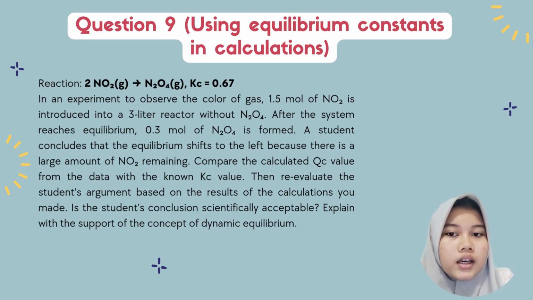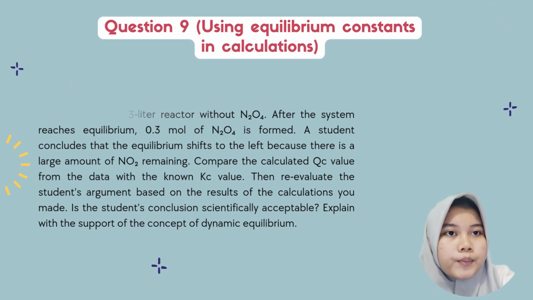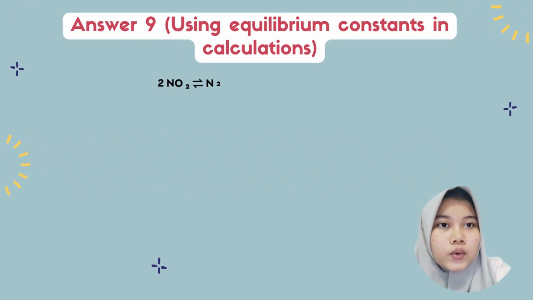Calculate the Kc value for that and compare it with the given Kc value. Evaluate the conclusion the student makes based on your calculation. Is the reasoning scientifically valid? Explain your answer using the concept of dynamic equilibrium. Answer question number 9.